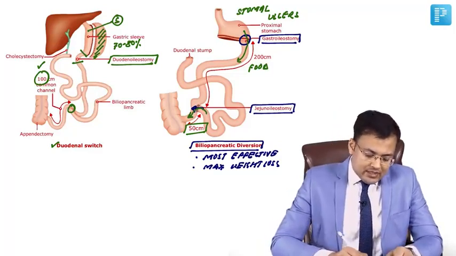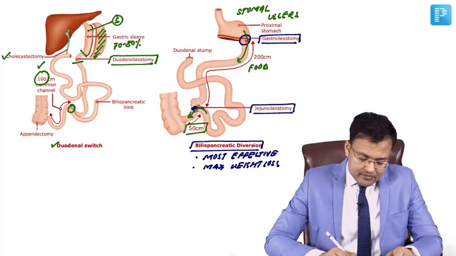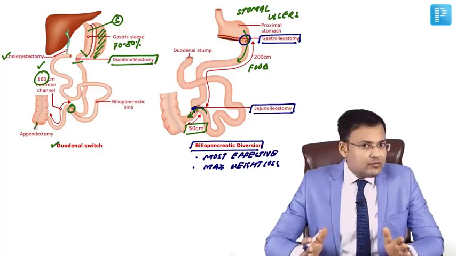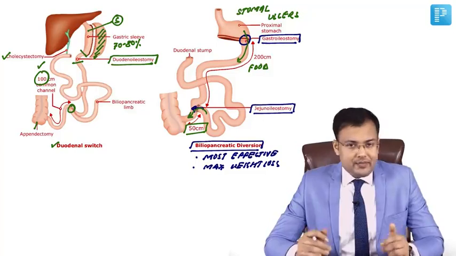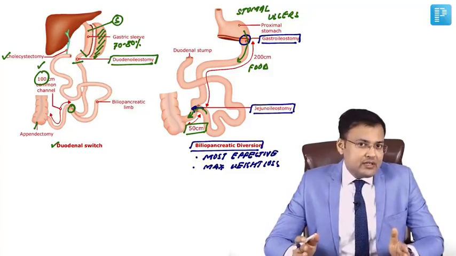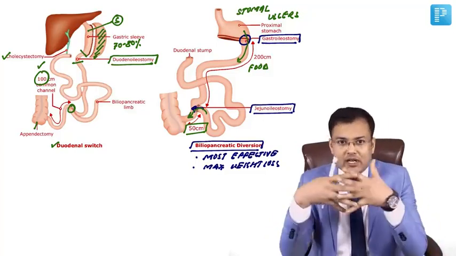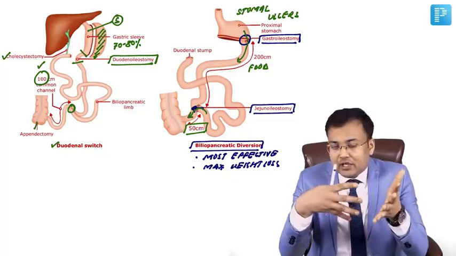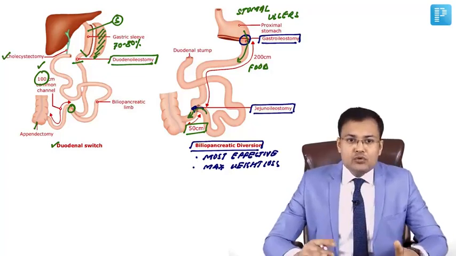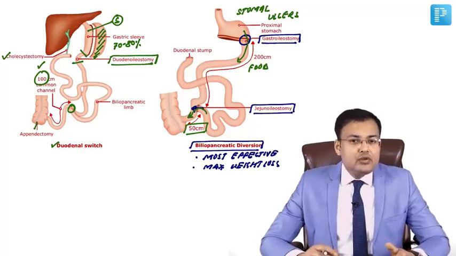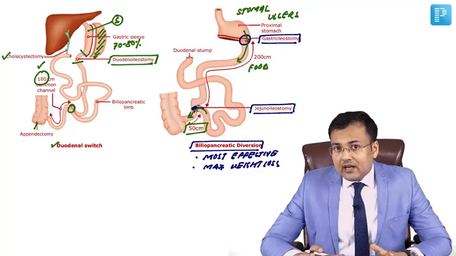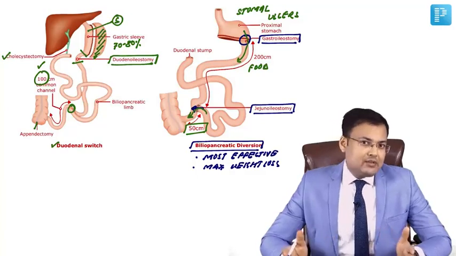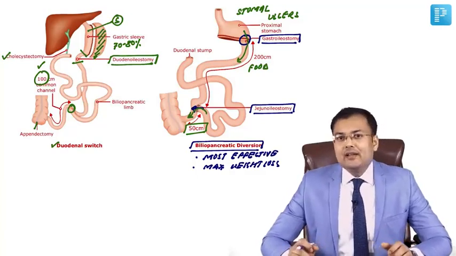Apart from that, you can see we perform cholecystectomy, we perform appendectomy. So what are the organs removed? Gallbladder, appendix. What kind of gastrectomy is done? Sleeve gastrectomy. And what kind of anastomosis? Duodenoileostomy, between first part of duodenum and ileum, and jejunoileostomy. So this is duodenal switch. Both of these are largely malabsorptive, mildly restrictive.